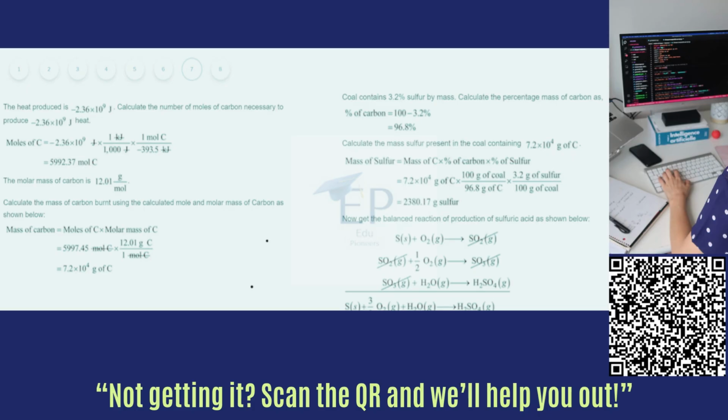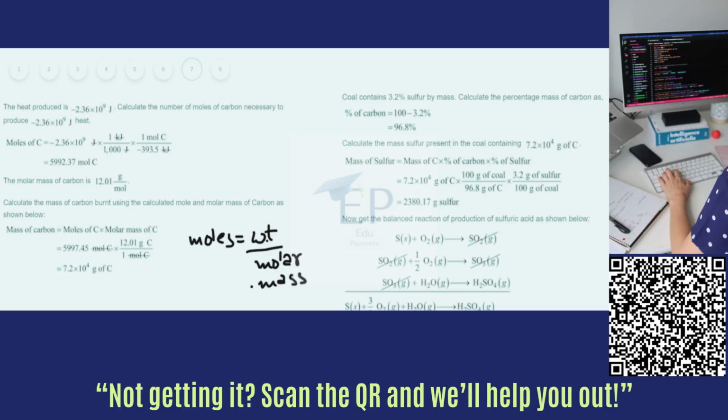Further, calculate the mass of carbon burnt using the calculated mole and molar mass from the formula as mole equals weight divided by molar mass.